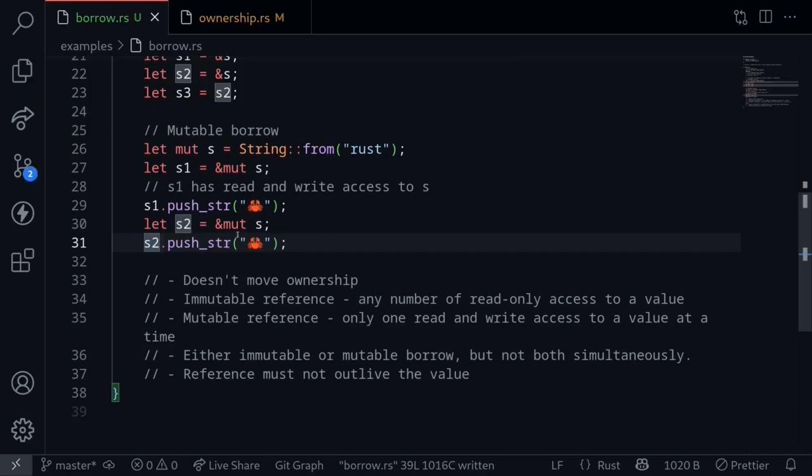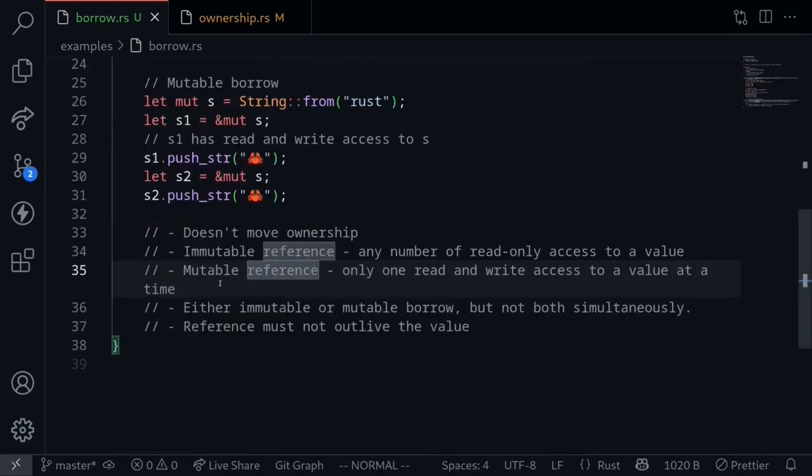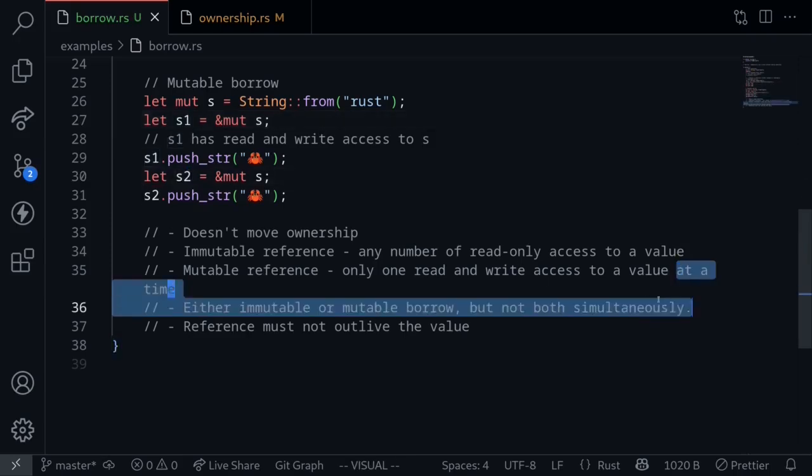Okay, so why does this work? Let's check back on the rule for mutable borrows. For a mutable reference, we can only have one read and write access to a value at a time. So if we apply this rule, it looks like we have two mutable references, s1 and s2. However, the important phrase here is "at a time."